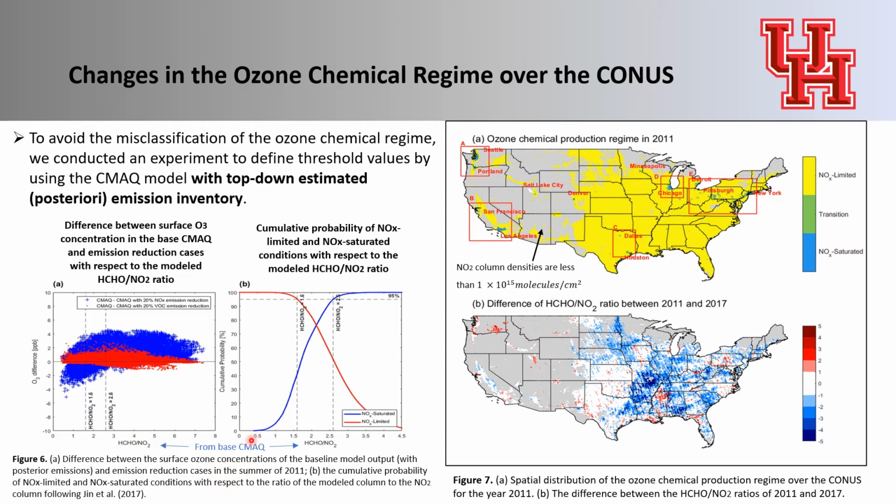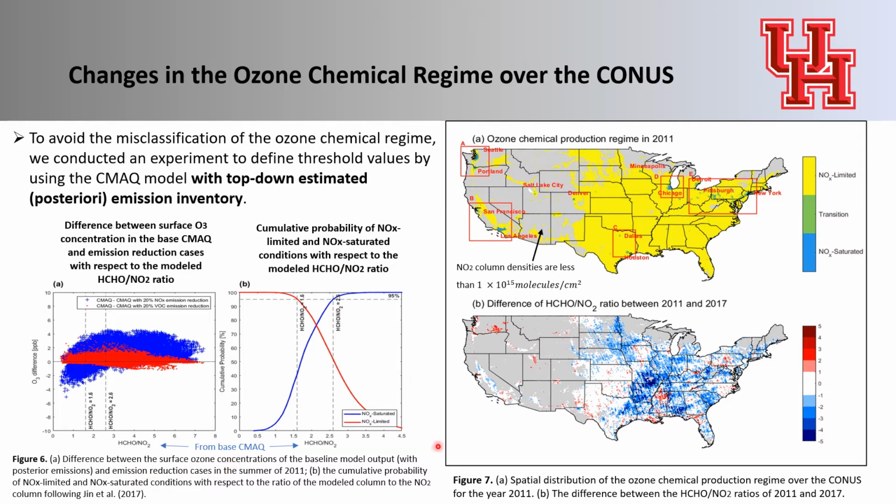In order to find threshold values of the chemical regime, we plotted the cumulative probability of NOx-limited and NOx-saturated conditions with respect to formaldehyde to NO2 column ratio, following Jia et al. 2017.